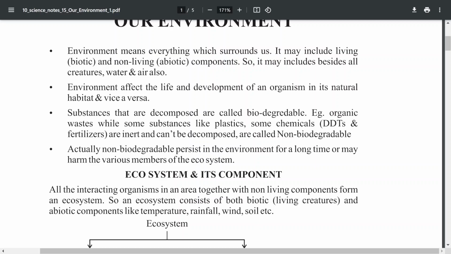For example, Siberian fishes, or a polar bear. The polar bear can't survive in Kashmir or any other region because it belongs to the Arctic or Antarctic oceans, because that specific area is mainly adapted for that environment, that organism. So it is properly living there without any interruption. No one can interrupt or disturb that organism.